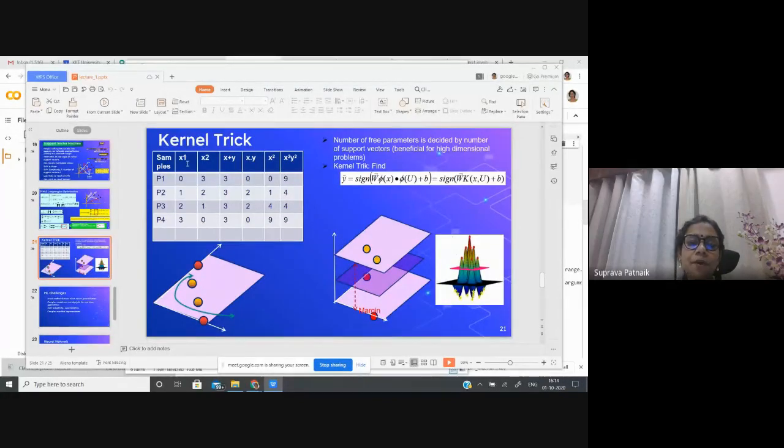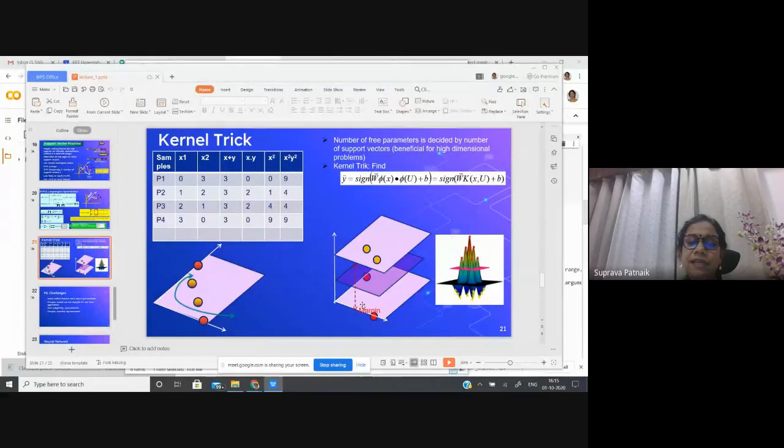So now if I plot x1, x2 versus x dot y, the x dot y being 2, these two orange samples will be lifted up, and the red samples being 0 here, they remain wherever they were. So now from the 2 dimensions, I have been mapping into a 3-dimensional space.